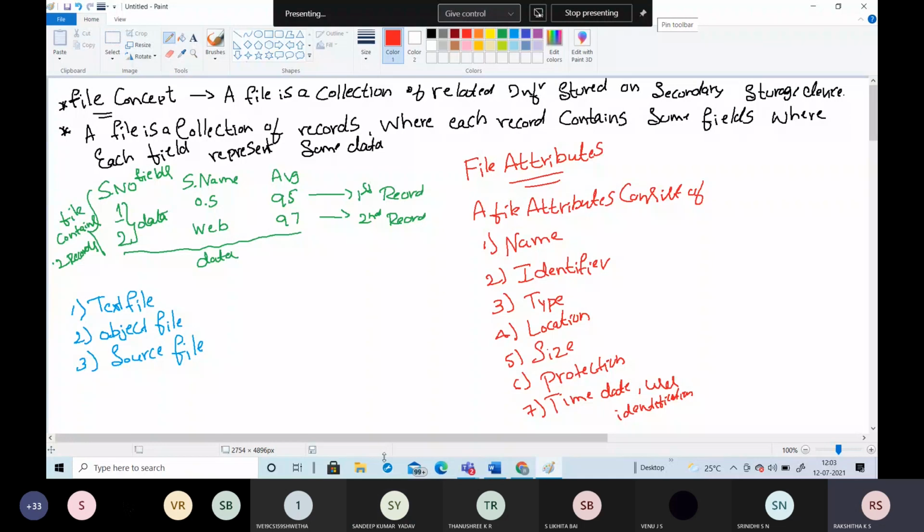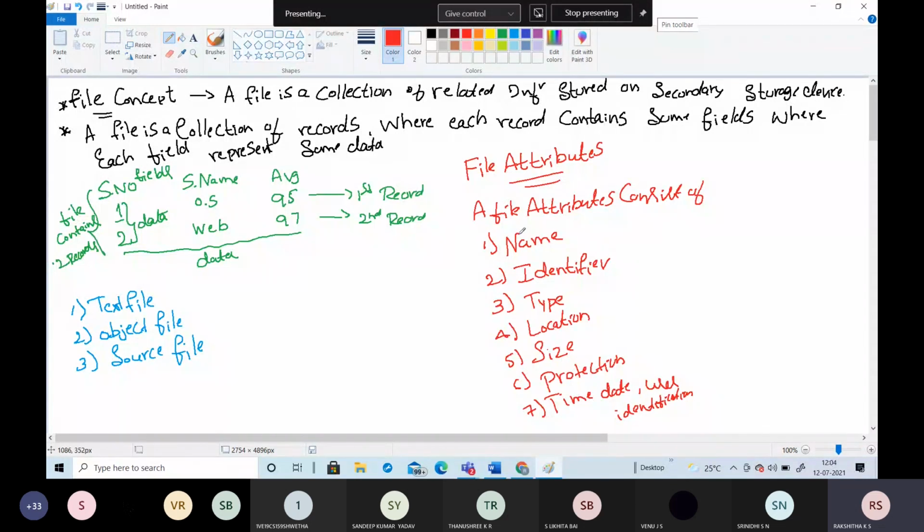If you consider the file, many different types of information may be stored in the file, like source programs or object programs, some executable programs, numerical data or text data, and some graphic information or sound information or recordings.